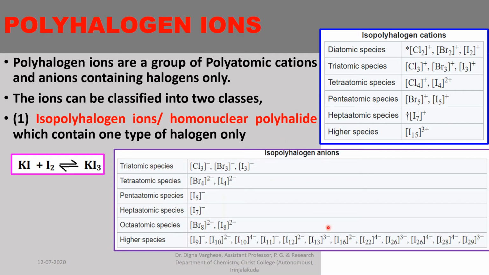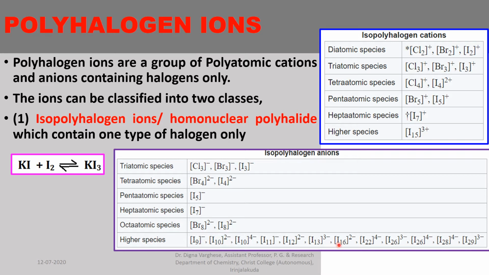And here are some isopolyhalogen anions that have a negative charge. Triatomic species like Cl3-, Br3-, I3-, and tetratomic species like Br4 2-, I4 2-, pentatomic I5-, heptatomic species I7-, octatomic species Br8 2-, I8 2-.